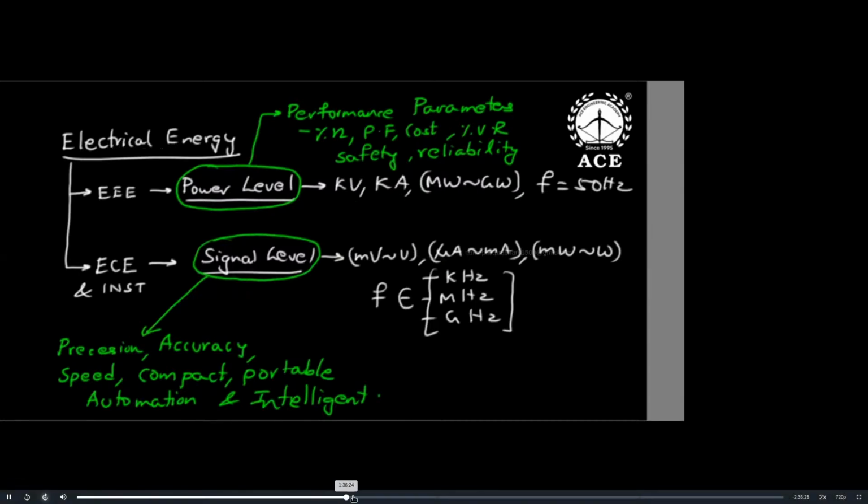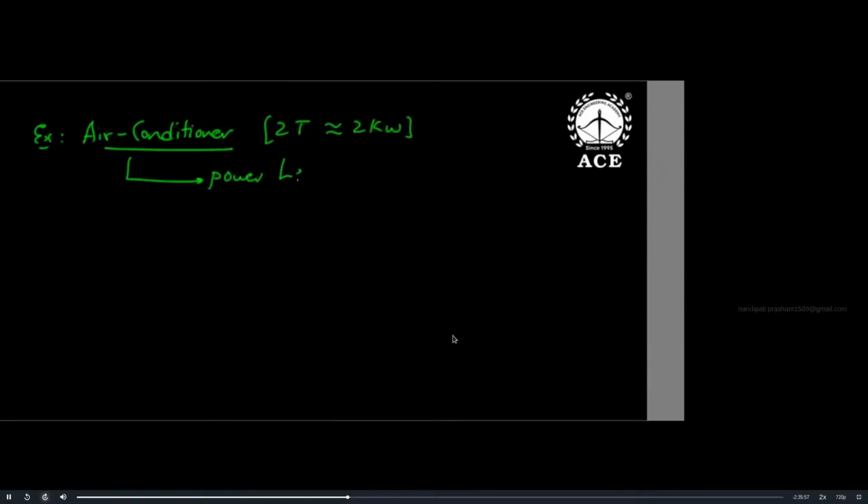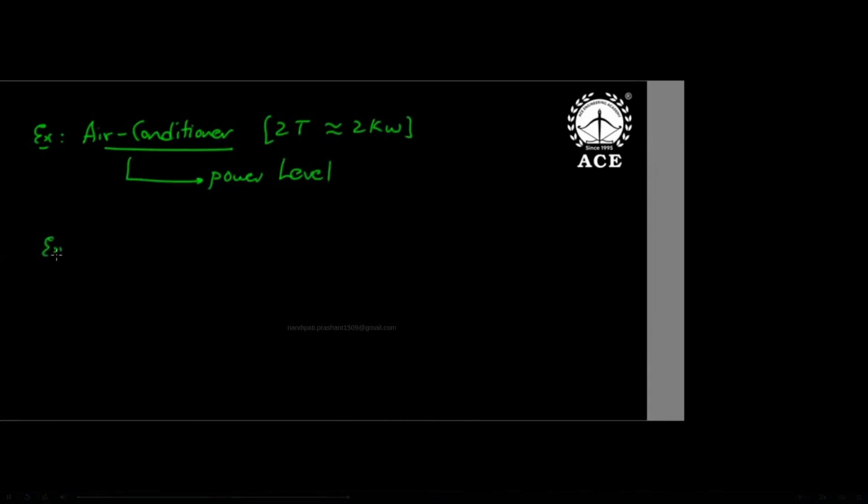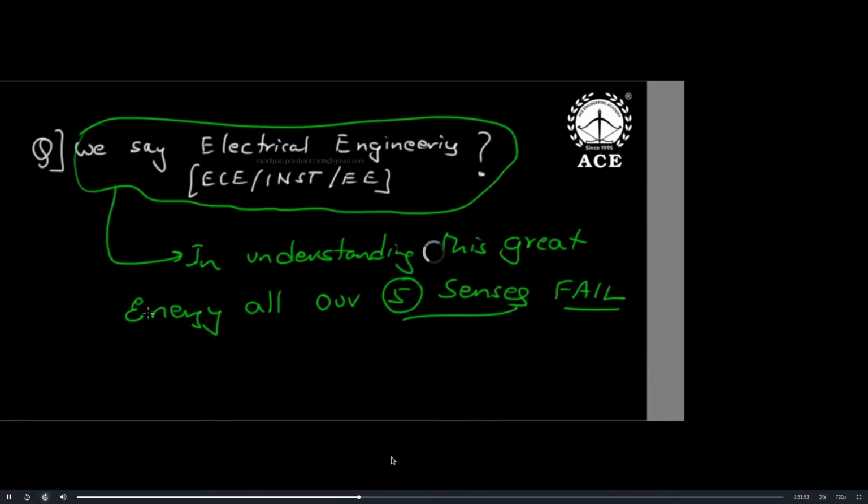But sir, now see here. This great energy is because of interconvertibility and transportation, and we are learning both at the power level as well as the signal level. For the signal level, I told the example of a cell phone. I'm writing this now. Example, air conditioner: 2 ton means approximately 2 kilowatt. It is a power level product, so their efficiency and power factor are what is important. Then cell phone.